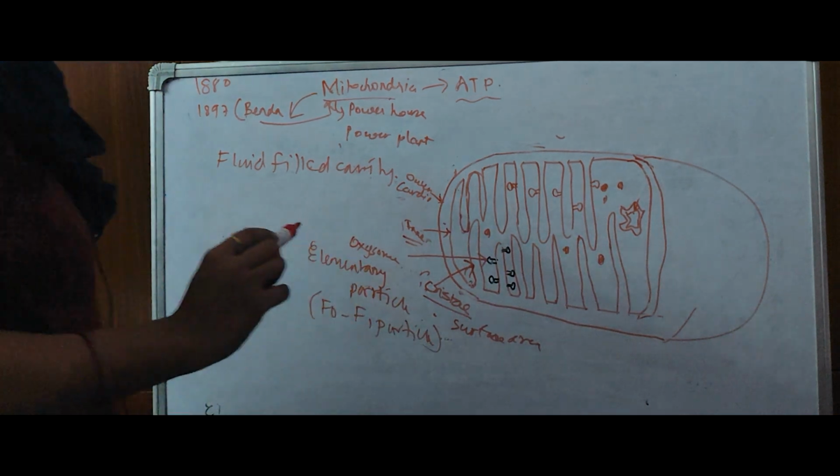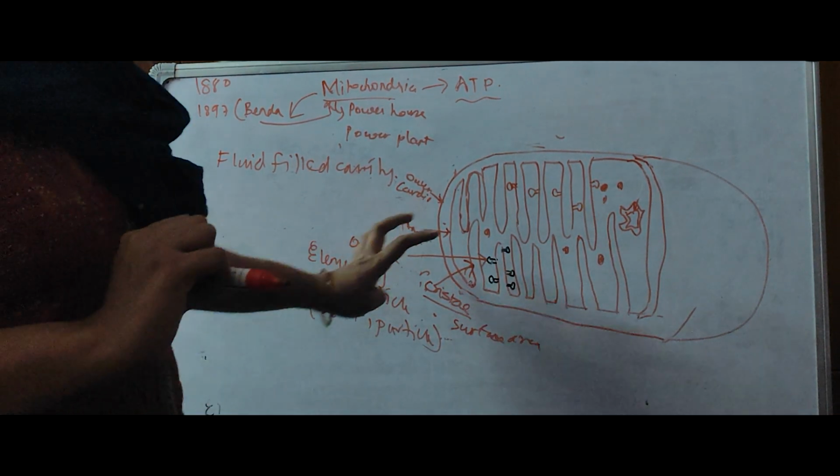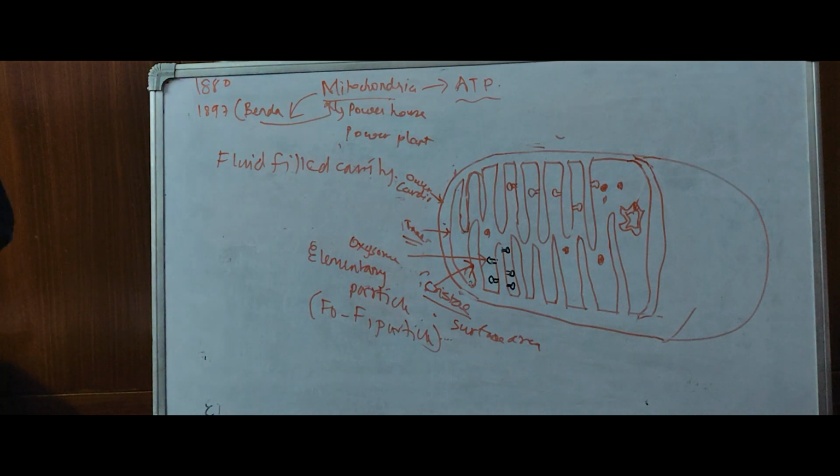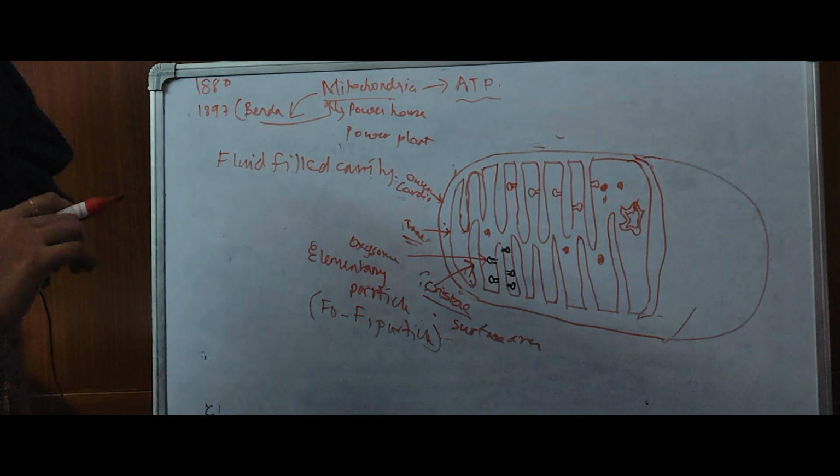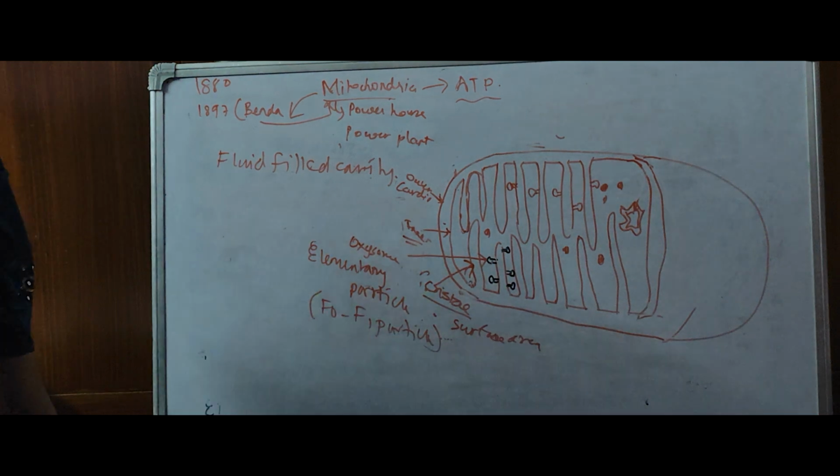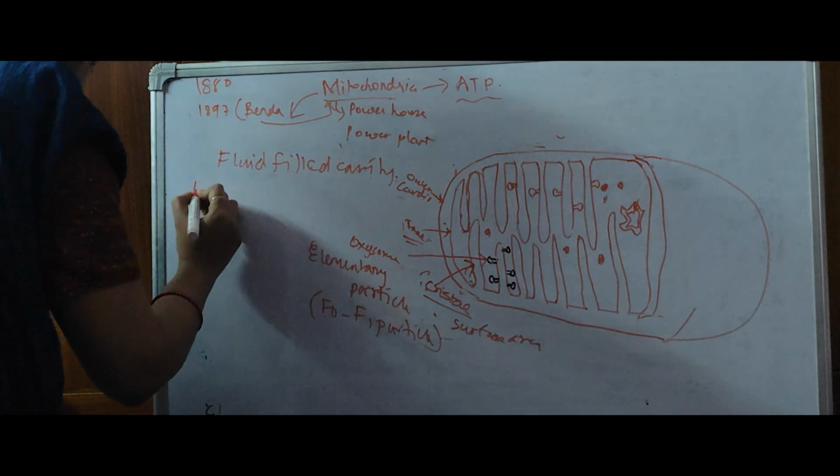So this was the structure of mitochondria. Let us see the function. There are several processes like Krebs cycle.